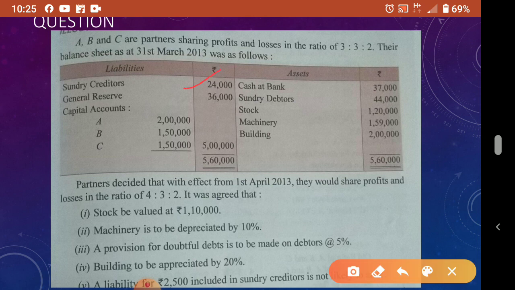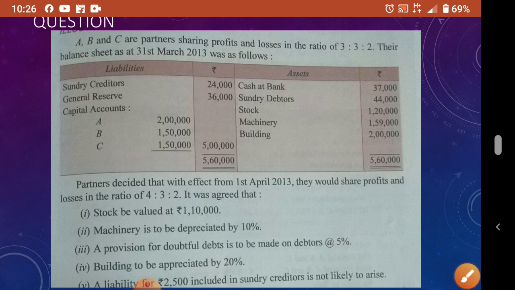24,000. So already 2,500 is included in this 24,000. That is not likely to arise, which means creditors will not be asking for this 2,500. So what is it? Only a decrease, no? Actually we have to pay 24,000, but we are getting a reduction of 2,500 rupees. Understood? So only the remaining amount we have to pay. So that also is a decrease in liability.